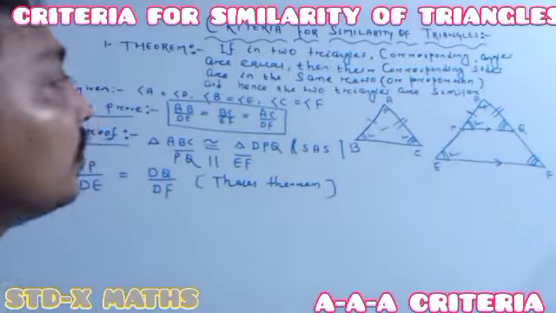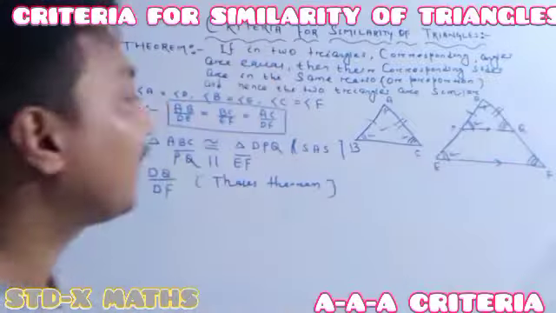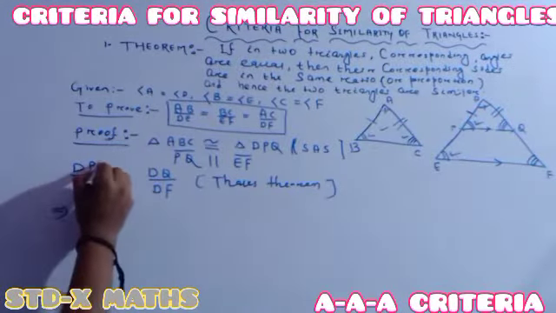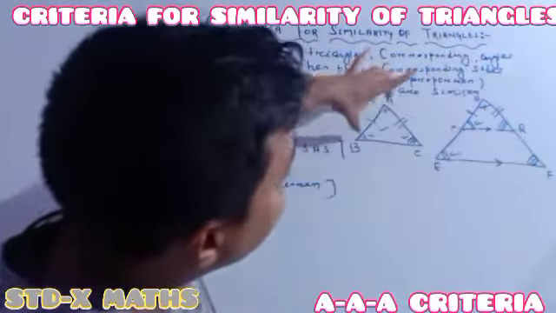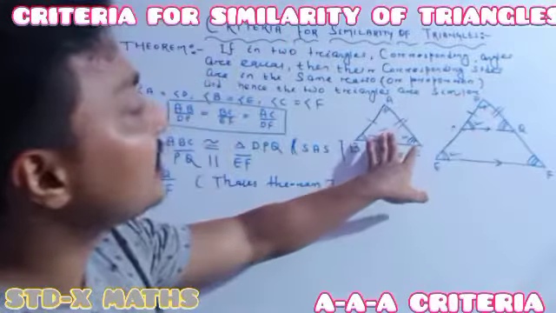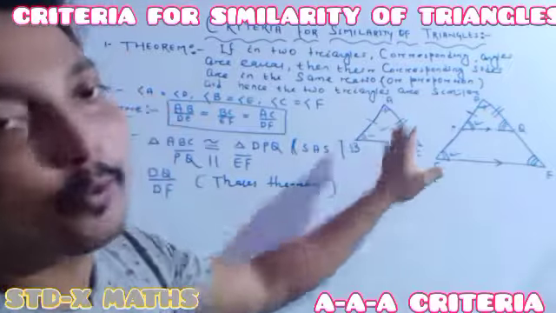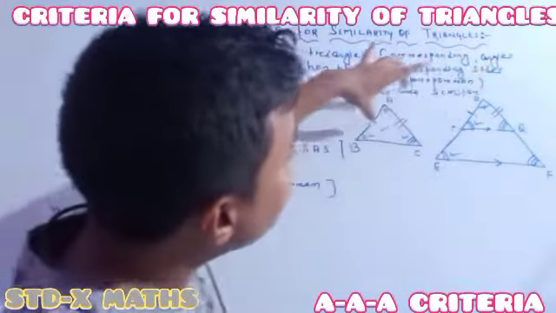Understood or not understood? This one divided by total one is equal to this one divided by total one. Now I am doing one important and easy thing: in place of DP, I am writing AB. Why? Because this little triangle is congruent to this little triangle. As both triangles are congruent, corresponding parts are the same, so DP is the same as AB.